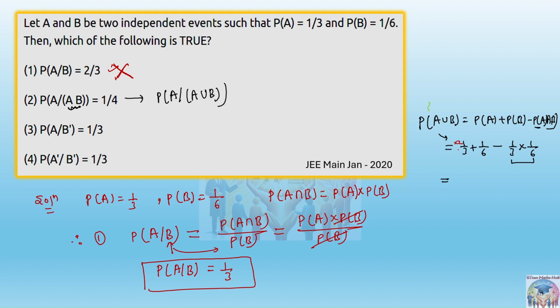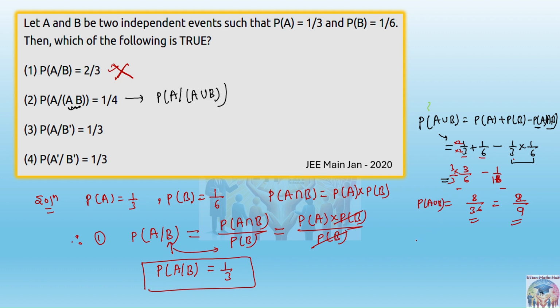Multiply this by 2 so the base becomes the same and this becomes directly 3 by 6. Similarly here it is 1 by 18; multiply the numerator and denominator by 3 so that the base is the same. Then 9 minus 1 becomes 8 by 36. 4 2 the 8, 4 9 the 36. This is the answer for probability of A union B.